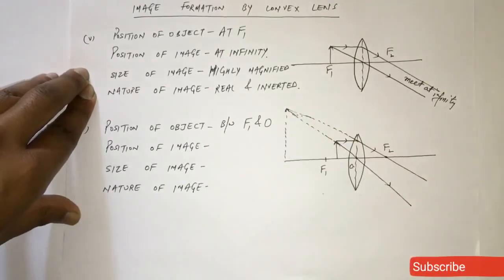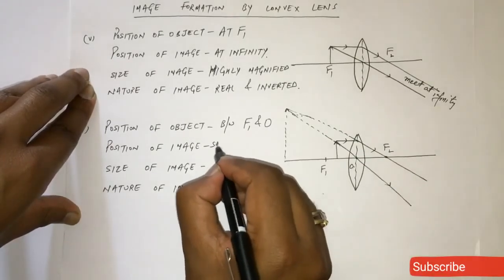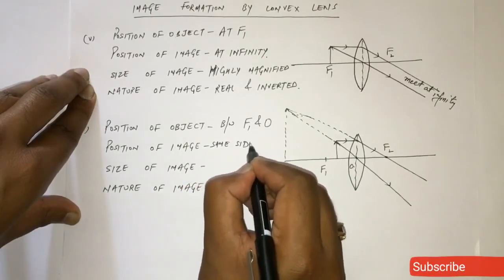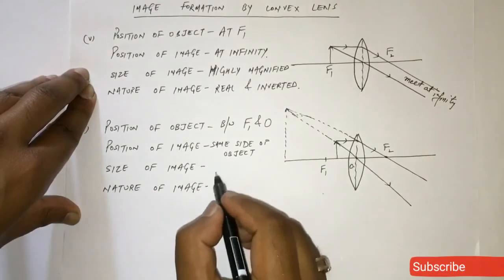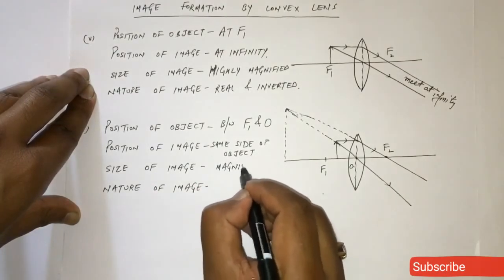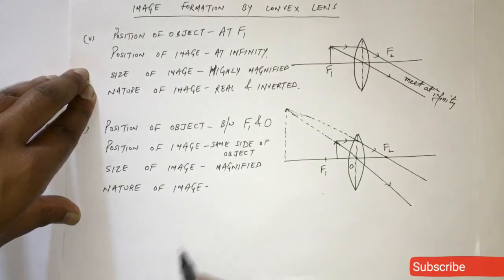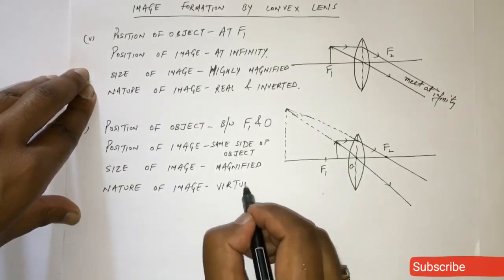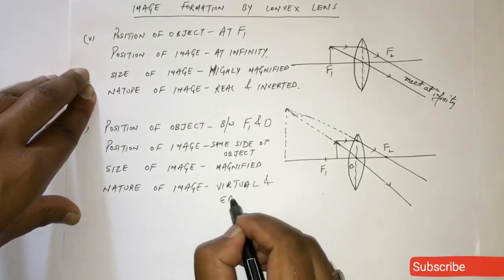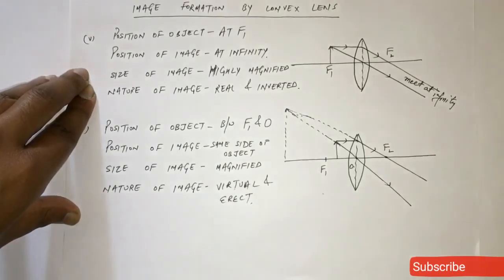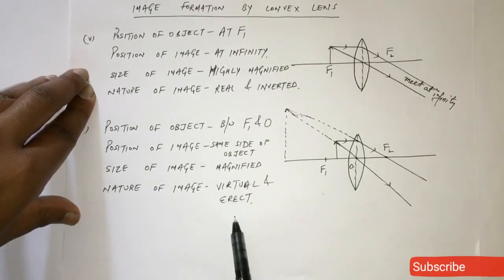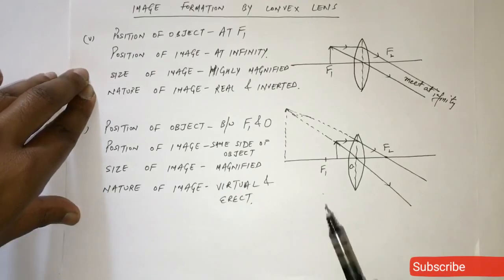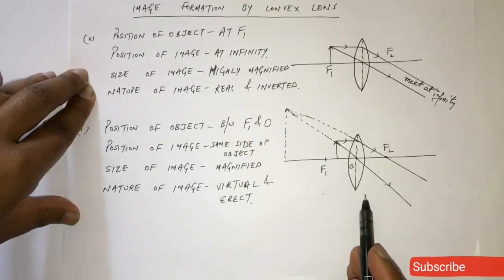So they appear to meet at this end. Fine. So the image will form on the same side of object. Fine. The size is magnified and the nature is virtual and erect, because we can't obtain this image on the screen, so it will be virtual and erect. Fine. This case is the principle of microscope also.